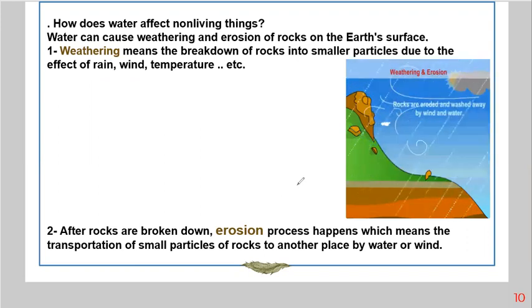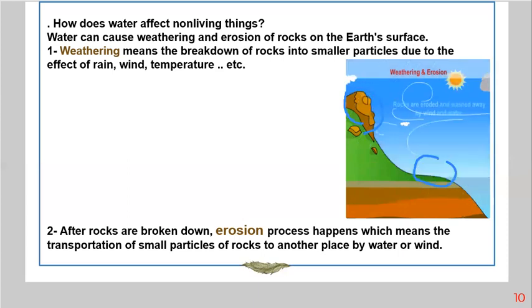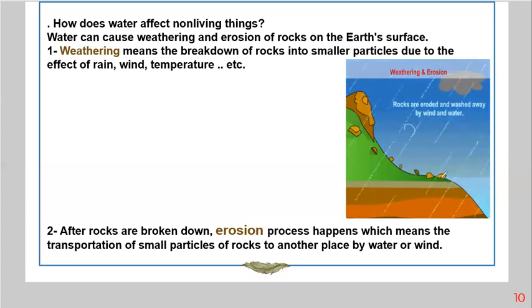What is meant by erosion? Erosion is the transportation of rocks from one place to another by the effect of wind and water. So again, weathering is the breaking down of rock into small particles, and after weathering, we have erosion, the transportation of rocks from one place to another.